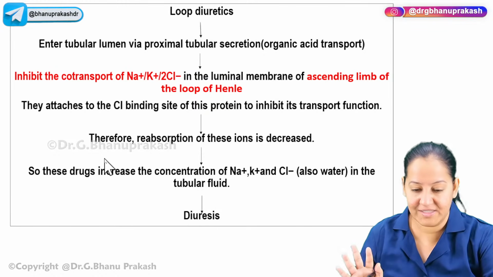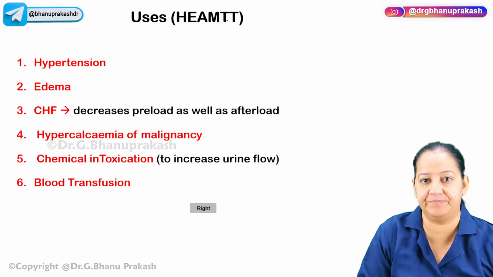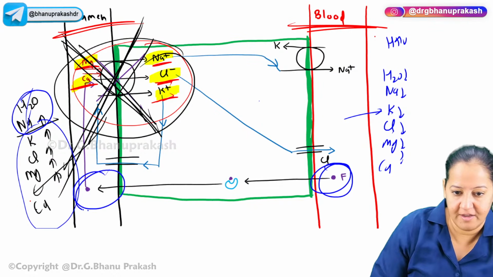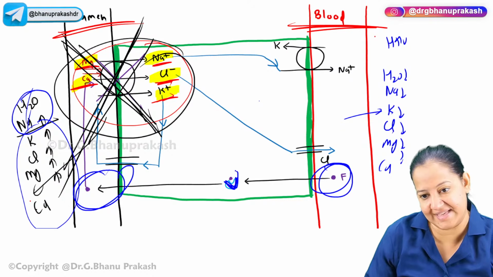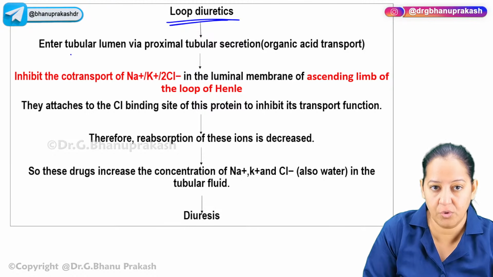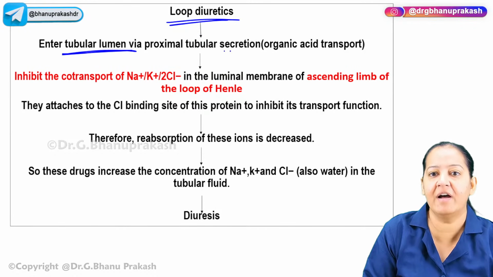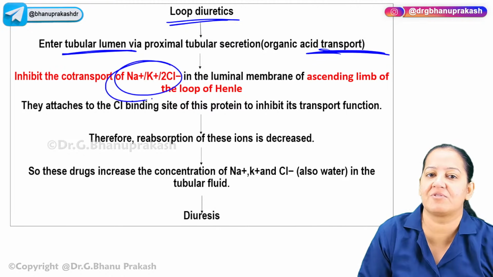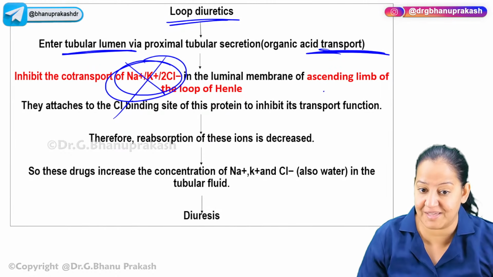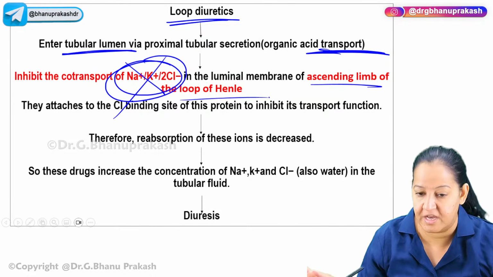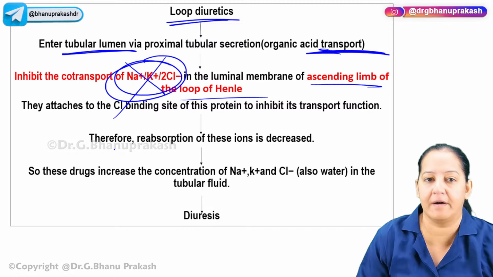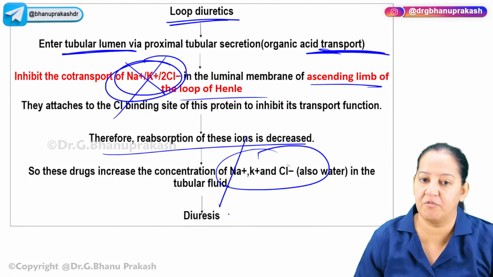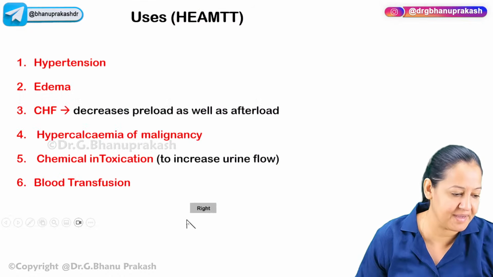So finally, what is the mechanism of action? First of all, loop diuretics travel from the blood side to the lumen using the organic transporter of uric acid, the uric acid transporter number 1. After coming in the lumen, they inhibit the sodium potassium chloride transporter, which is present in the ascending limb of the loop of Henle. Once they inhibit it, all these ions are not reabsorbed. They are lost in the urine. Since sodium is lost, water is also lost. It causes diuresis. This is the mechanism of action.